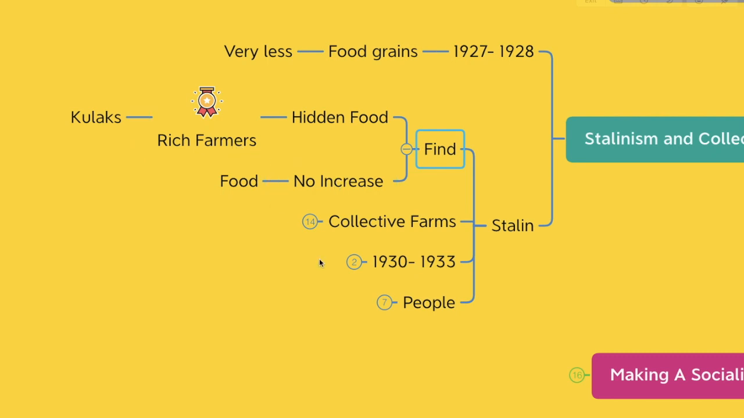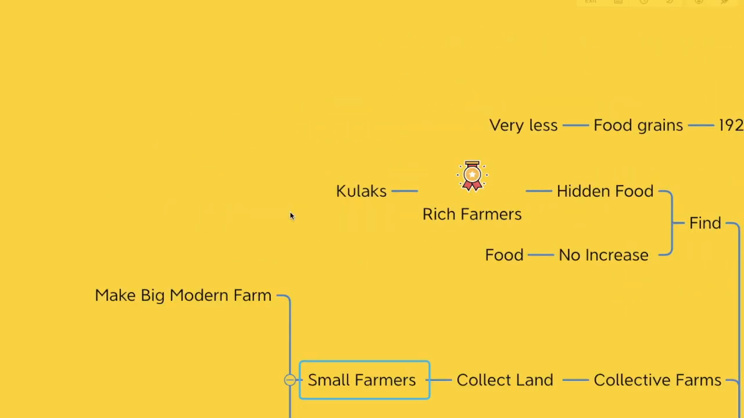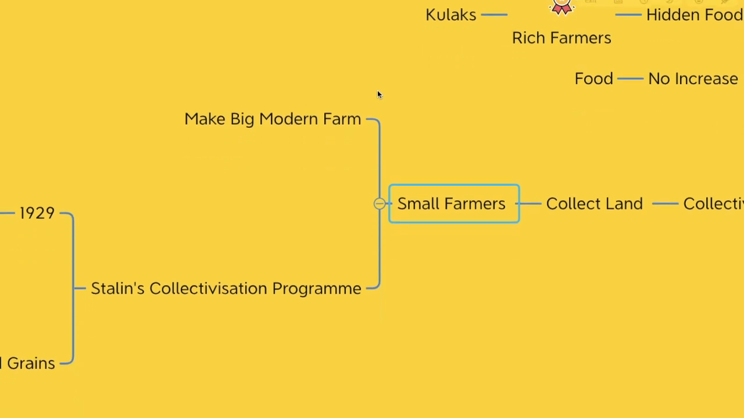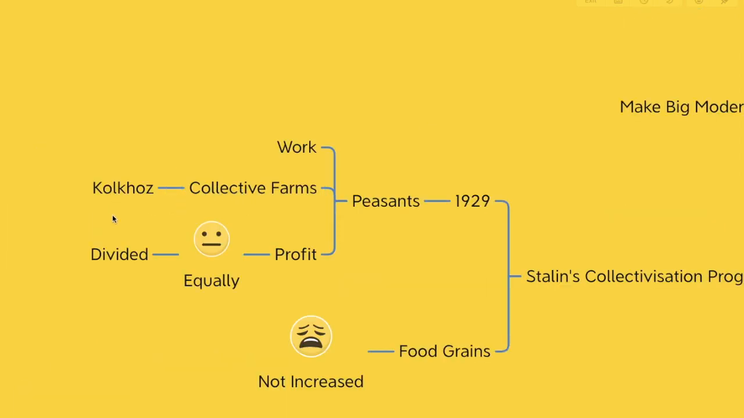Now Stalin decided to use a different tactic. This tactic was called collective farms. So what used to happen in this? The idea was to collect land from small farmers and make it into a big modern farm. And this was called Stalin's collectivization program. And all the workers had to work in this. Collective farms were also called kolkhoz, and the profit was equally divided among the peasants.